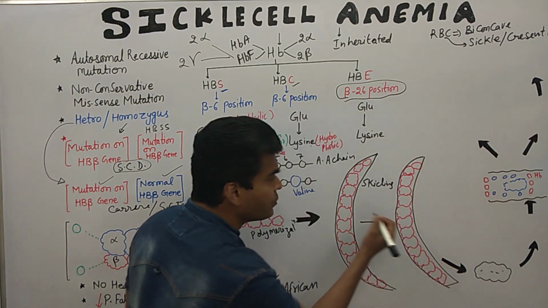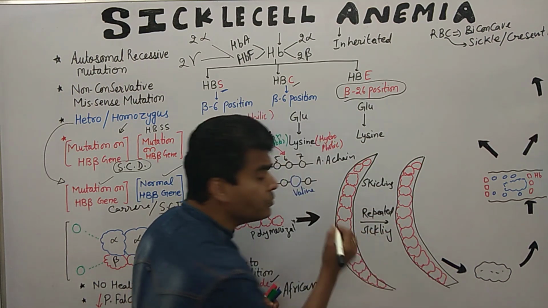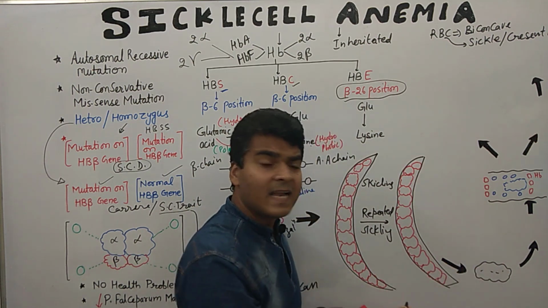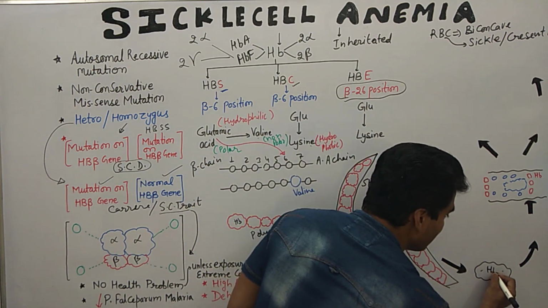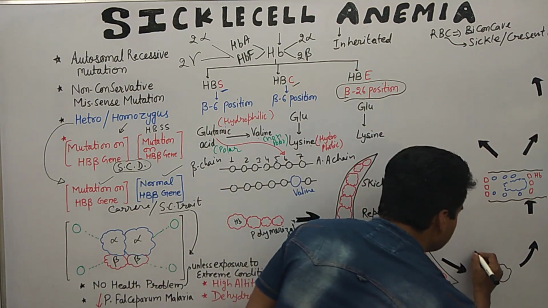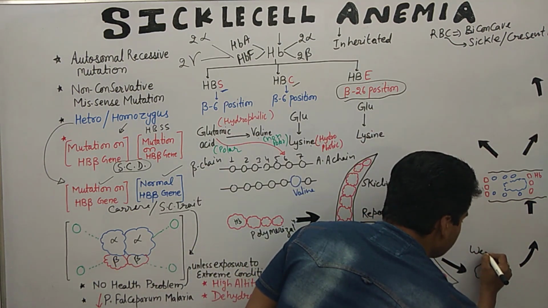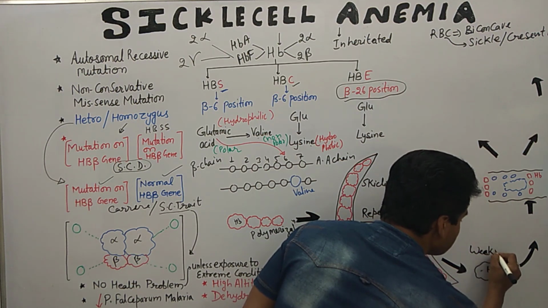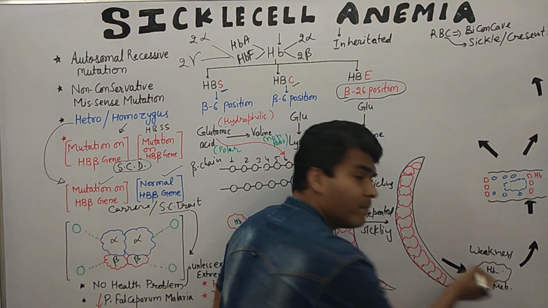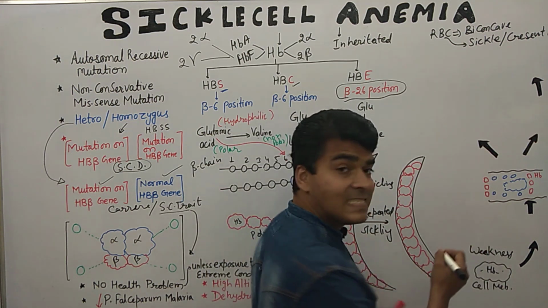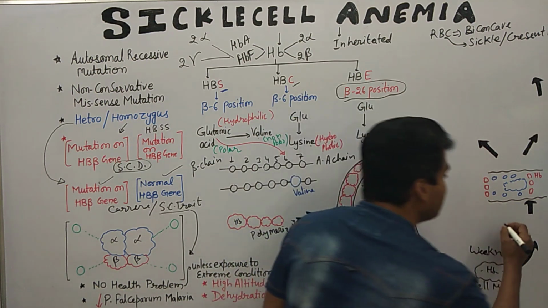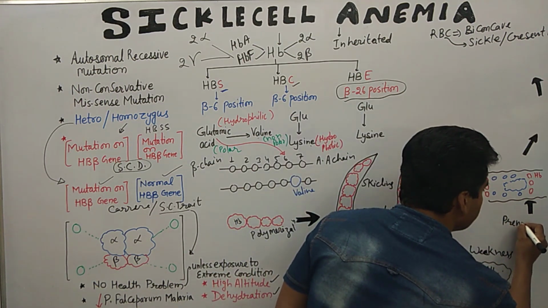So due to this repeated sickling, what happened? This is the RBC, and the RBC contains hemoglobin. The cell membrane becomes weakened. So now the cell membrane becomes weaker and there is a premature destruction, due to weakness in the cell membrane.